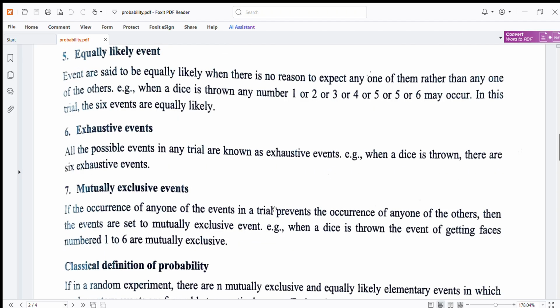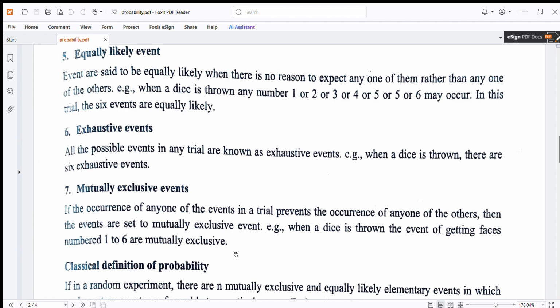Equally likely events. Events are said to be equally likely when there is no reason to expect any one of them rather than any one of the others, i.e. when a dice is thrown, any number 1, 2, 3, 4, 5 or 6 may occur in this trial and the 6 events are equally likely. Exhaustive events. All the possible events in any trial are known as exhaustive events. When a dice is thrown, there are 6 exhaustive events.